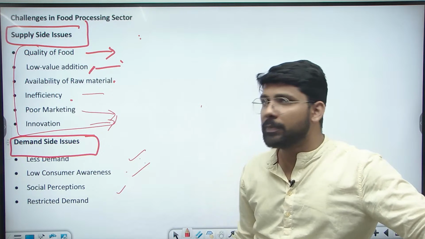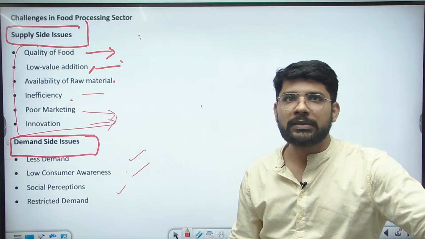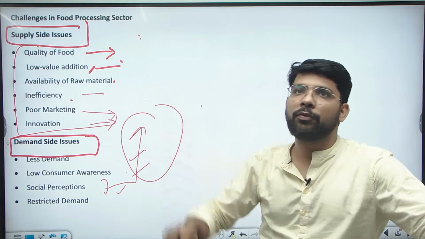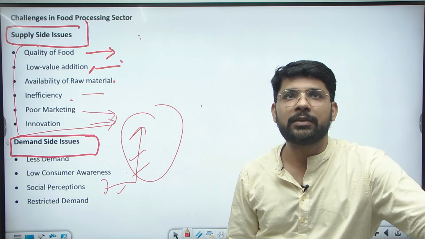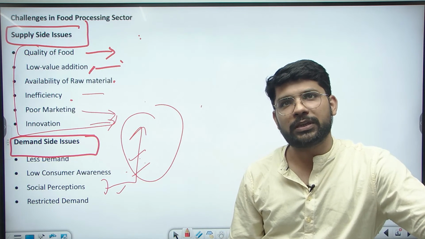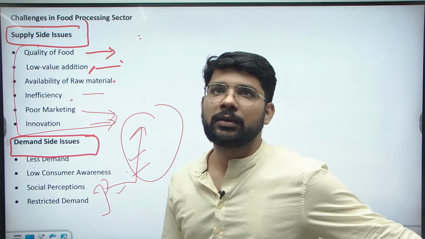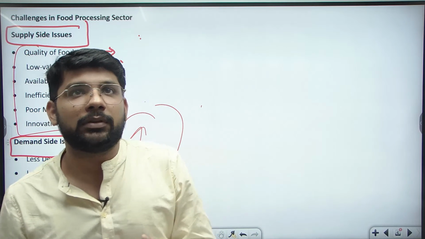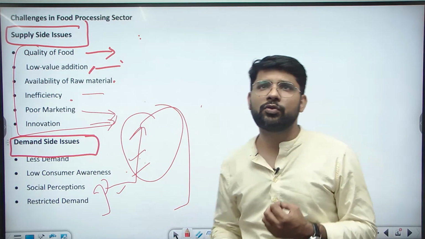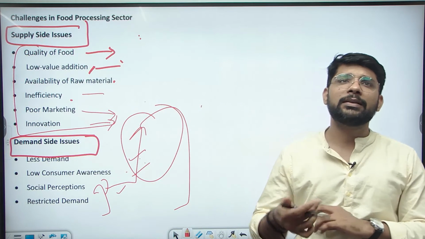Social perception about food processing products is like packaged foods are not good. This is the social perception, and this perception is increasing day by day, that processed foods or packaged foods are not good for health. This is also one of the issues related to the challenges of the food processing industry. Then we can say restricted demand, the restricted demands by the consumers. So there are some restrictions related to demands by the consumers. So these are some of the demand side issues, which lead to the challenges in the food processing sector in the country.